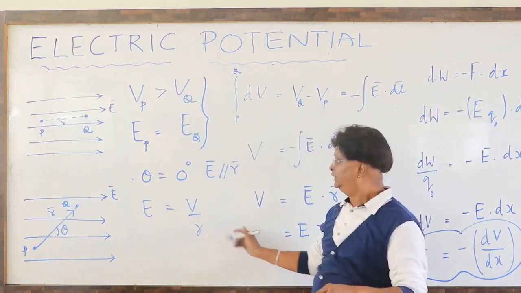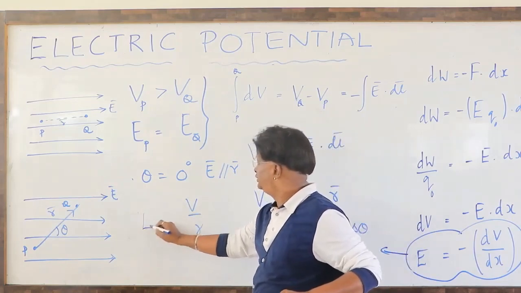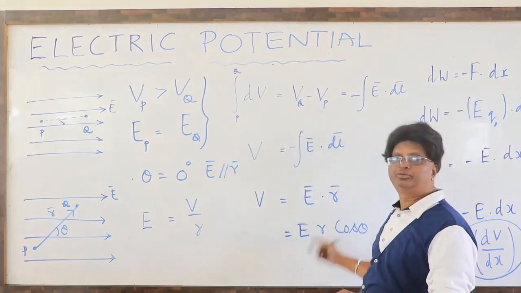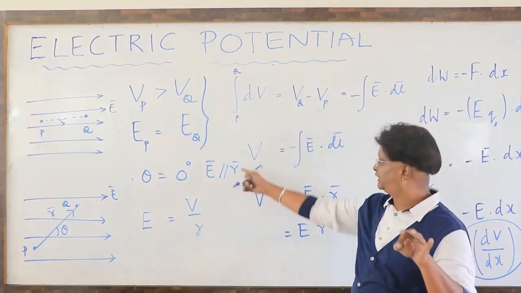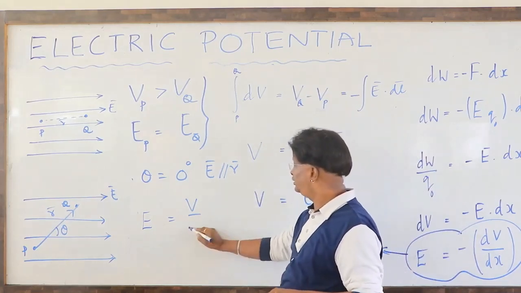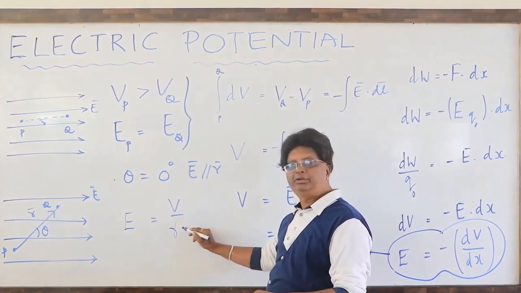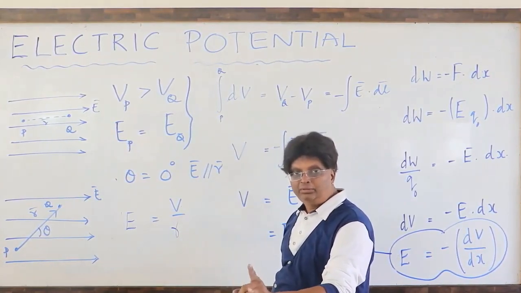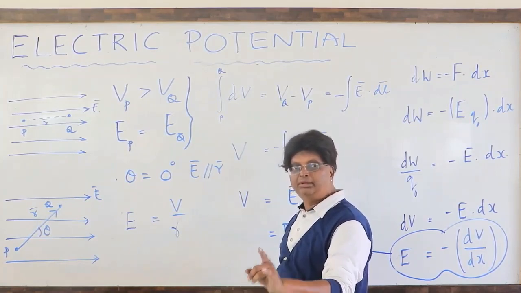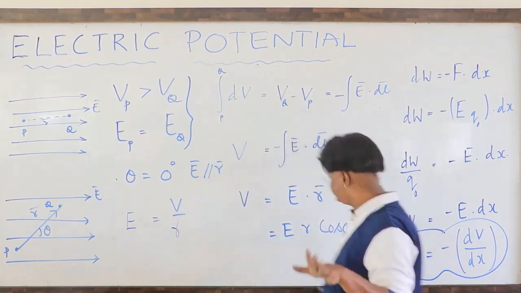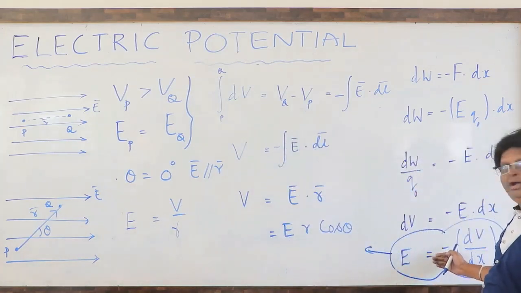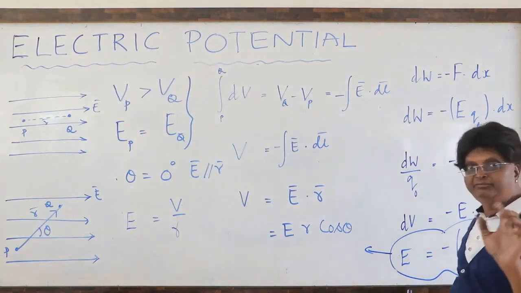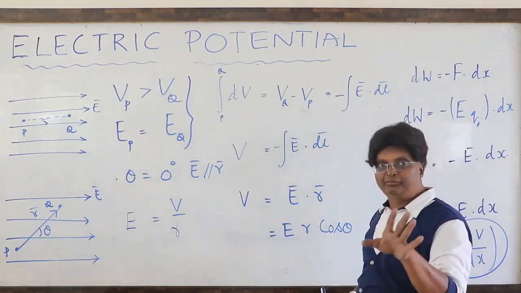Why? Now you see here E, the electric field, is V upon R. Remember please, V is equal to ER is not a generalized equation, it is for that specific case. Then E is equal to V by R, V for volt, R for meter, and that is volt per meter. Now, remember, when we have given the relation between potential and field, you can stop your board exam answer at this point. E is equal to negative of dV by dx, and explain the significance of that negative sign as well. That will finish your answer.